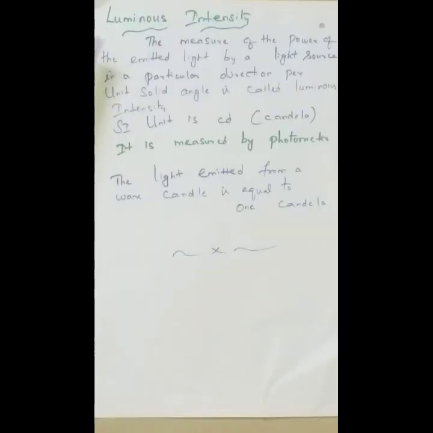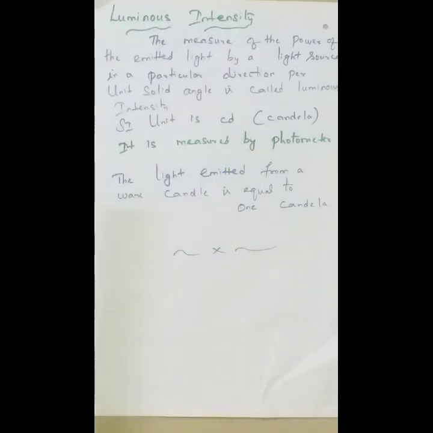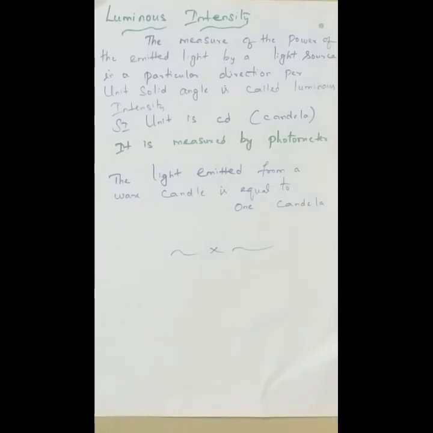The next and last physical quantity is luminous intensity. Luminous means light in short form. Intensity means the strength. For example, can we see the sun at 12 noon? No, we can't. But in the early morning or in the evening we are able to see it. That we call luminous intensity.